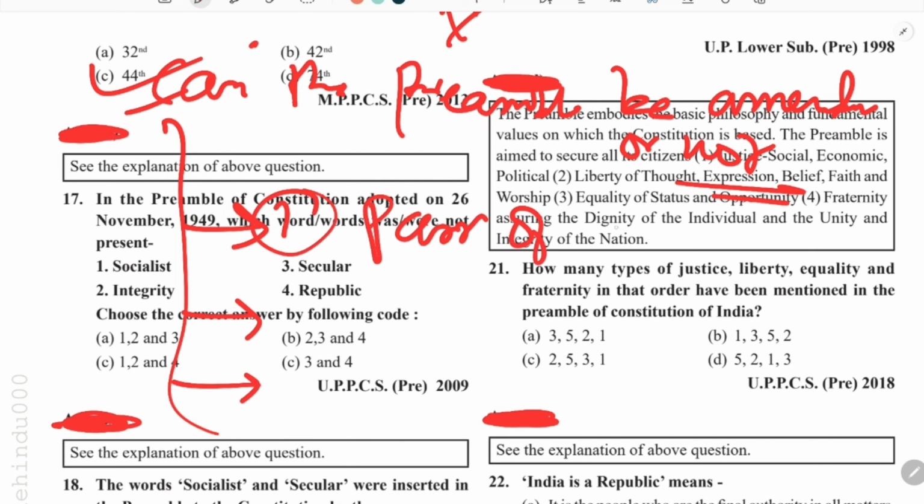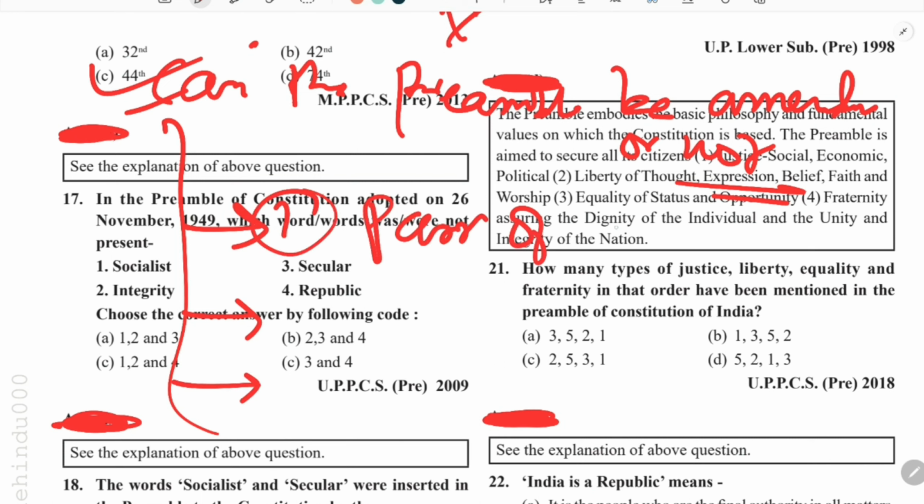The first thing is that it is a part of the constitution and it can be amended. The other thing is that it does not put any limitation on the executive and legislature. I told you earlier that it is just a declaration, a non-justiciable part, so it does not put any kind of restriction on the executive or legislature.